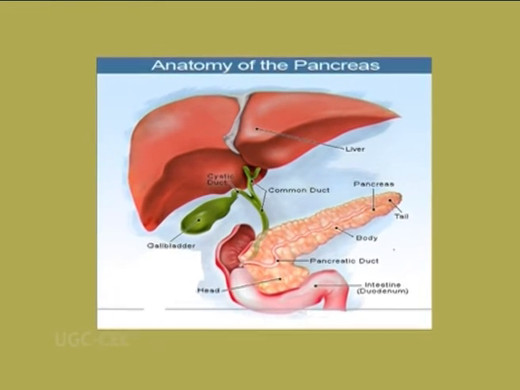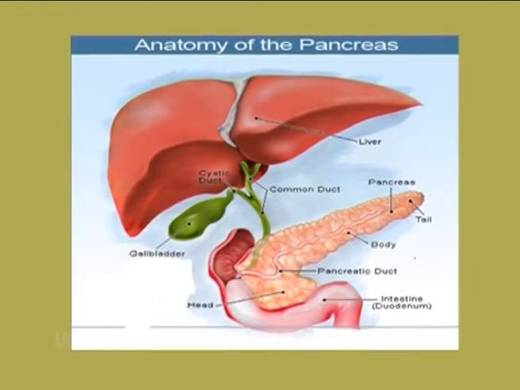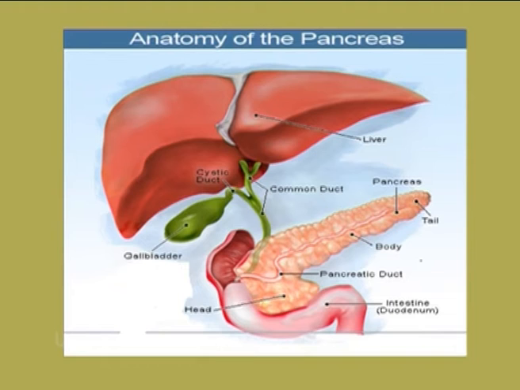The body and the neck of the pancreas drain into the splenic vein, and the head drains into the superior mesenteric and the portal veins. The lymph is drained into the splenic, celiac and superior mesenteric lymph nodes.